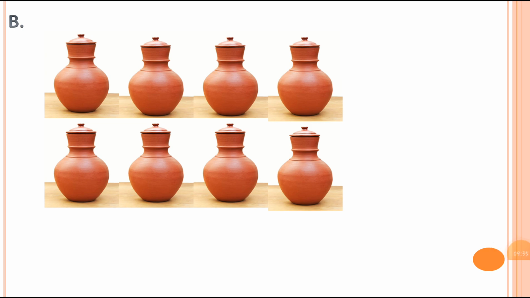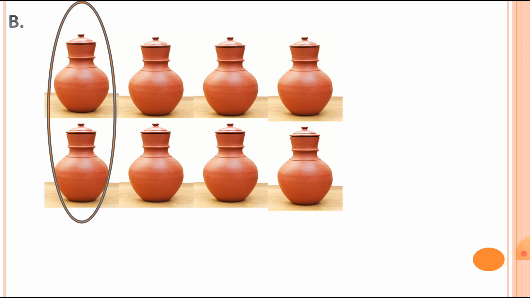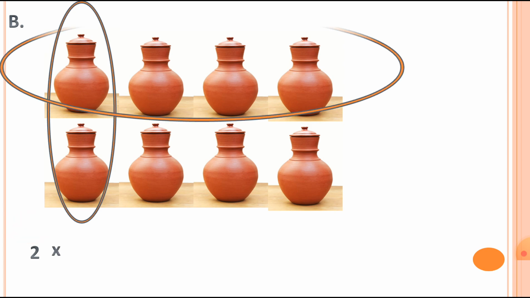Now the next one, sum number B. In number B, we have to count how many pots are in the standing line. You can see this, there are 2 pots in the standing line. So here I am writing the number 2. Then put a multiplication sign. Then see how many pots in the sleeping line. So there are 1, 2, 3 and 4. There are 4 pots in the sleeping line.